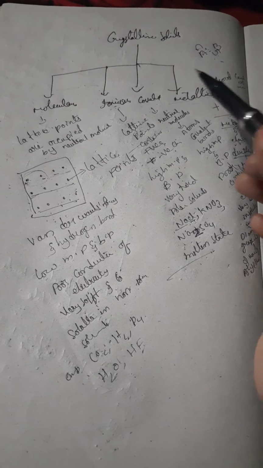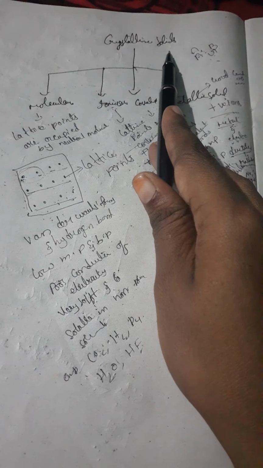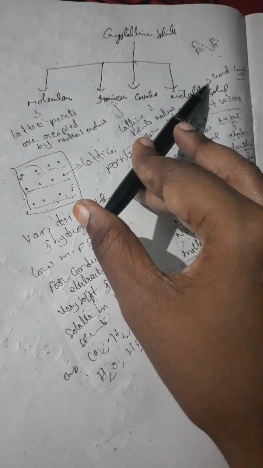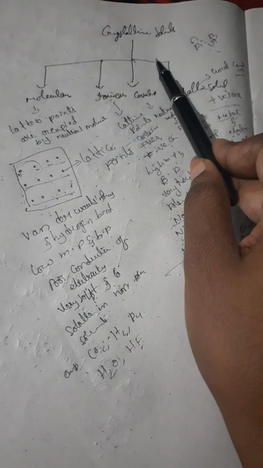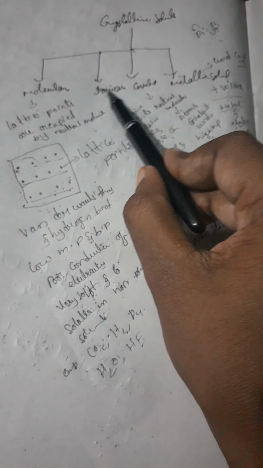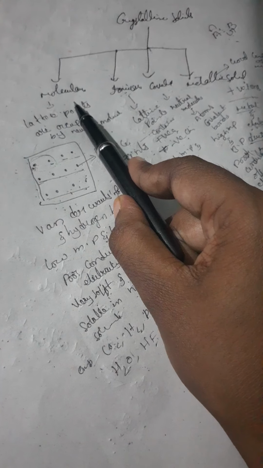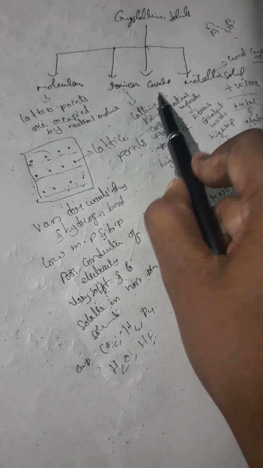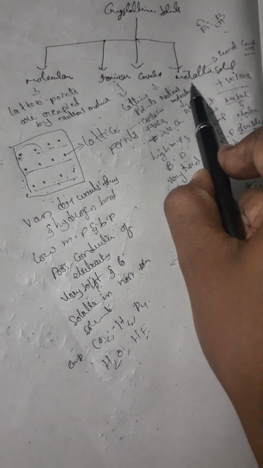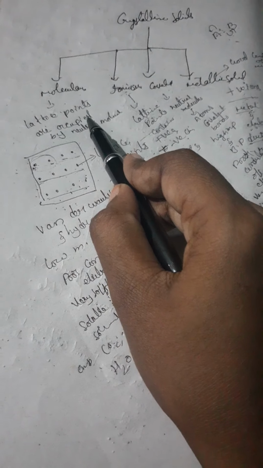Let us check the topic. Crystalline solids are divided into four types, based upon the particle size and nature of the bonding. The first one is molecular solids, next ionic solids, third covalent, and next metallic. Coming to these four, we should first know about lattice points.